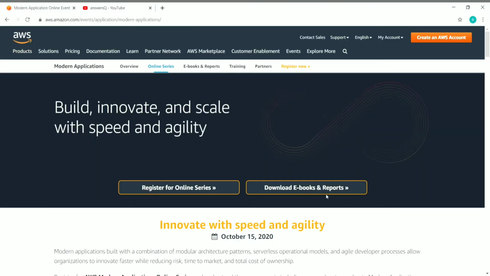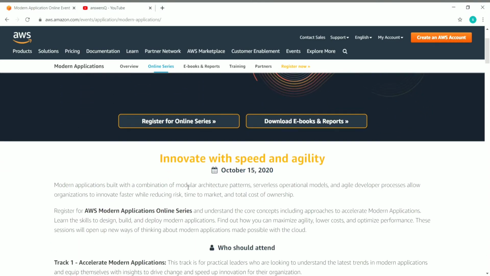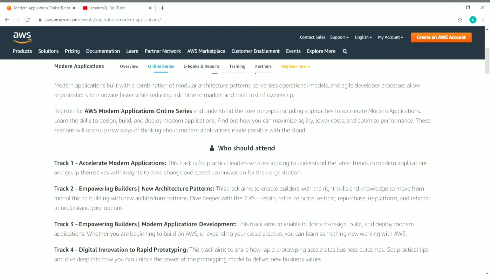So as I said, Amazon is conducting a free online training program, and the name of this training is AWS Modern Applications Online Series. AWS stands for Amazon Web Services, and this online training is going to be conducted on October 15th, 2020. And in this training program, you will be learning about how to design, build and deploy modern applications. And now we'll see further details about this online training program by Amazon.